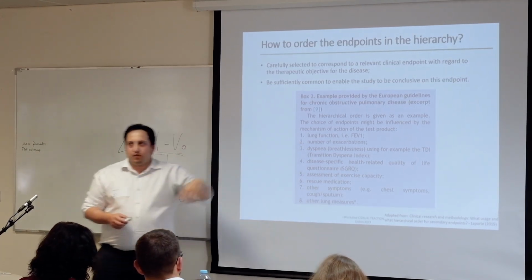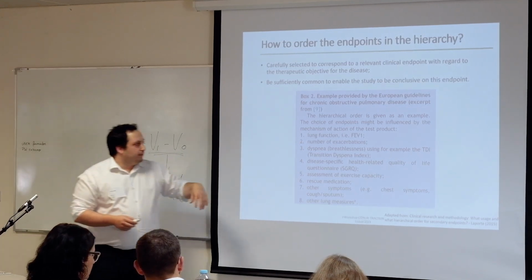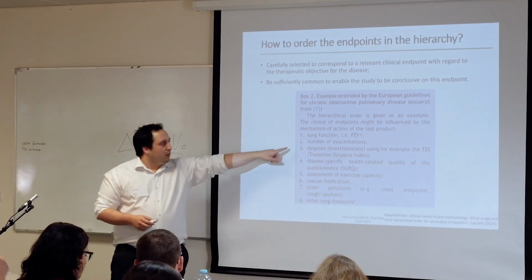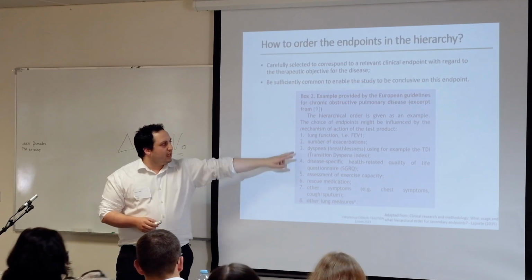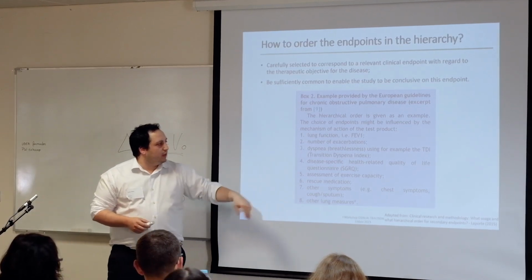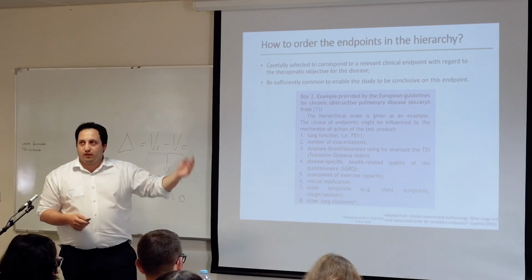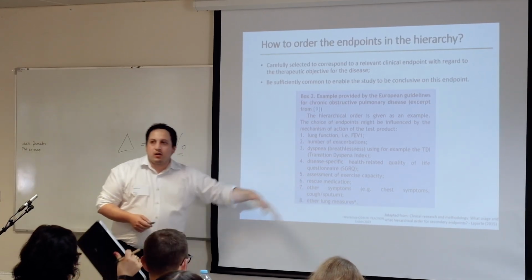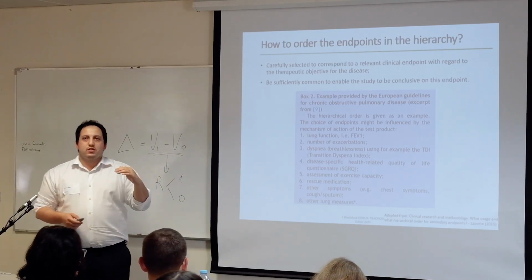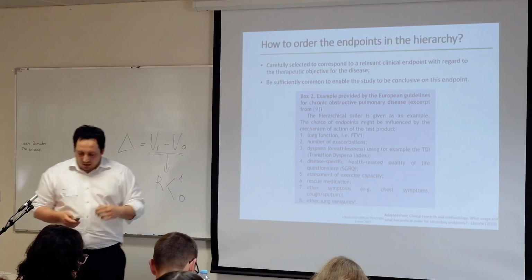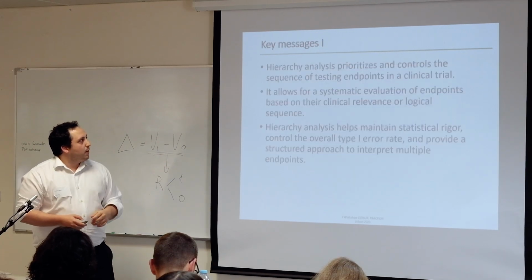The FEV is the volume of expired air in the lung. Then the number of exacerbations, then the dyspnea, and then specific diseases, health-related quality of life, and then they go on and on. And you see that the importance of the endpoint is reducing in the example.